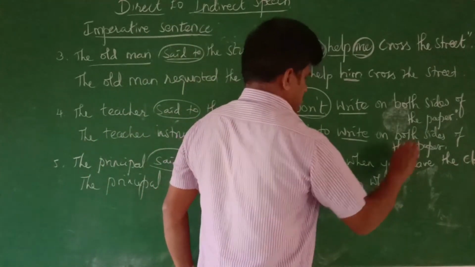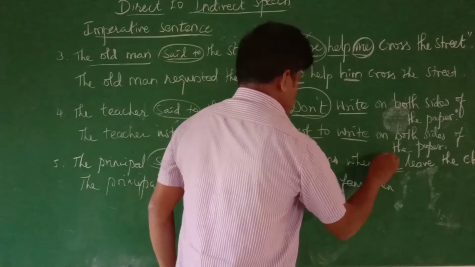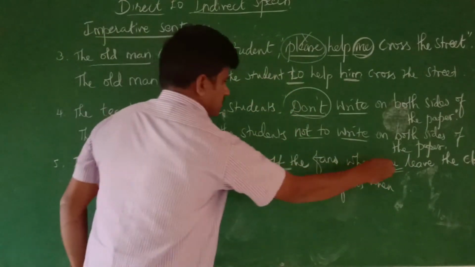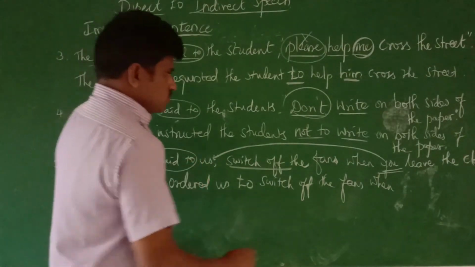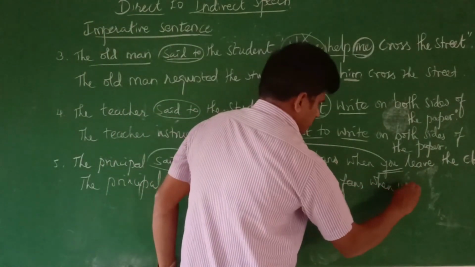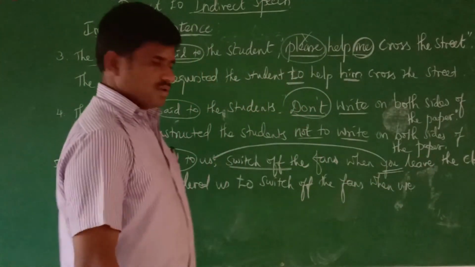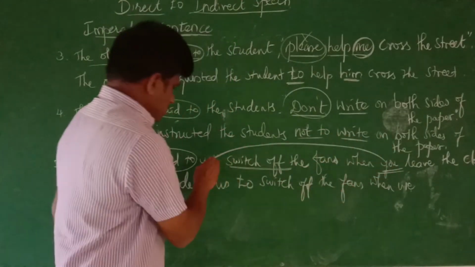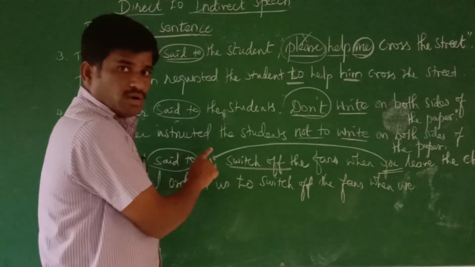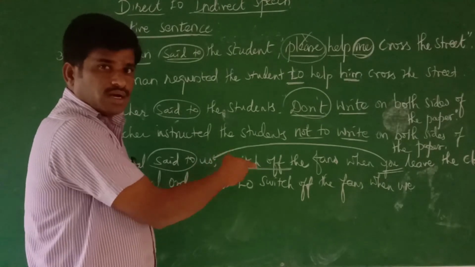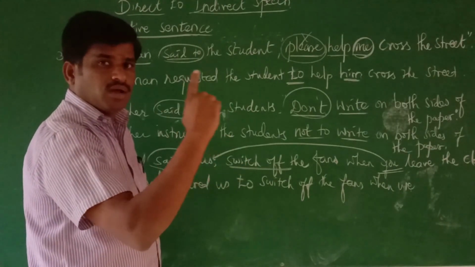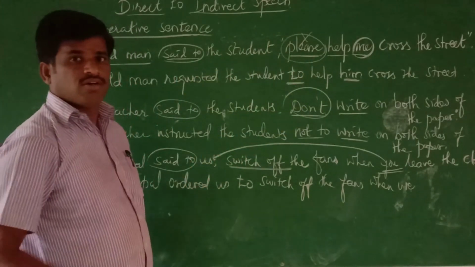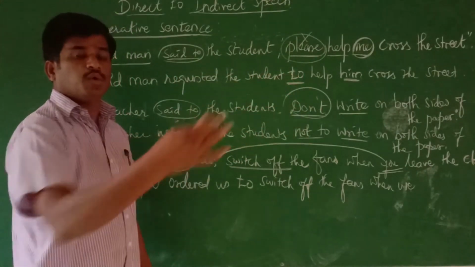When you should write as it is, when. Here "you" has no single receiver, so this you changes into we, because the principal does not address only one person in the classroom. Principals address the whole class commonly.